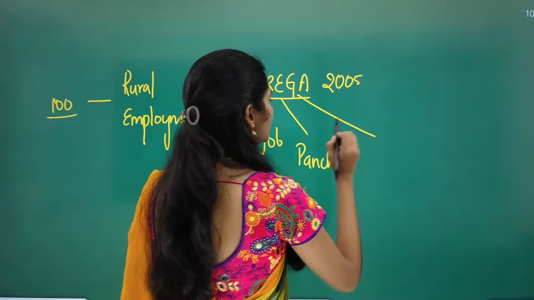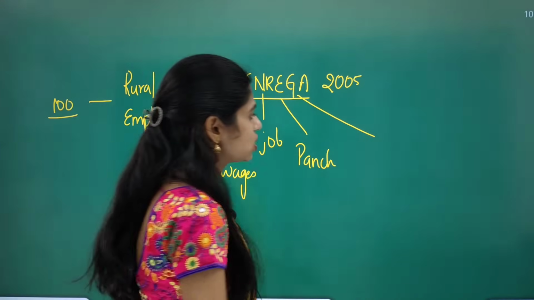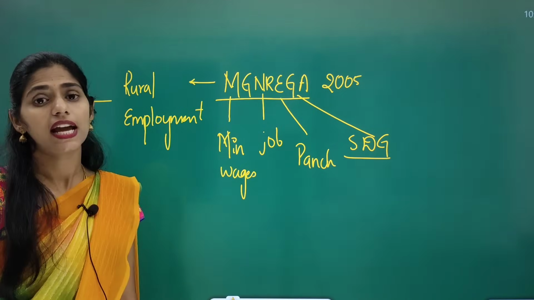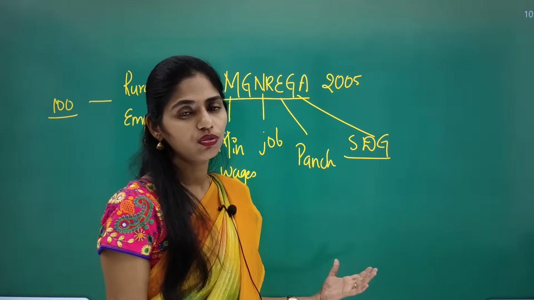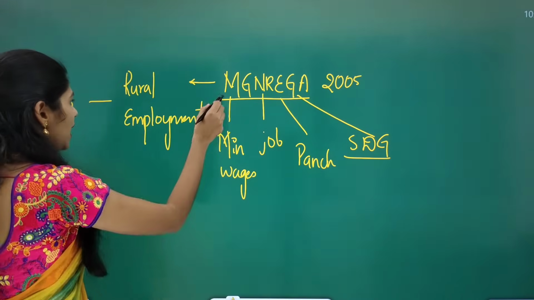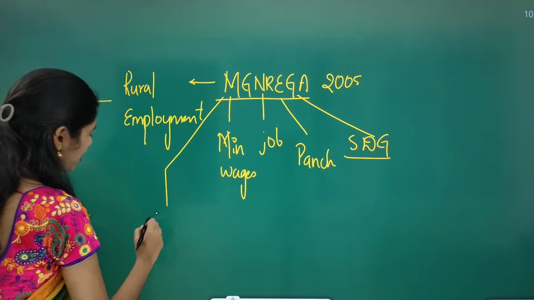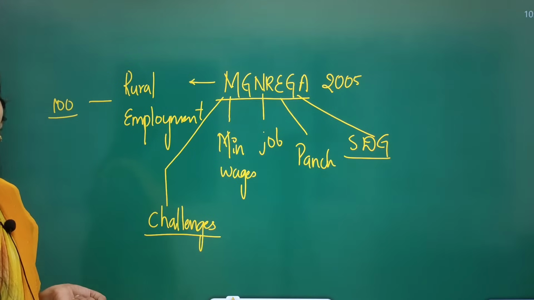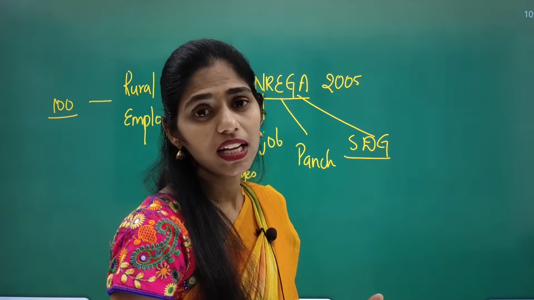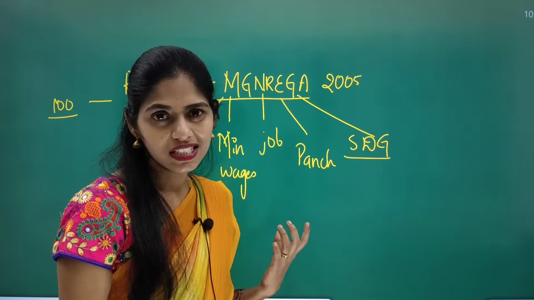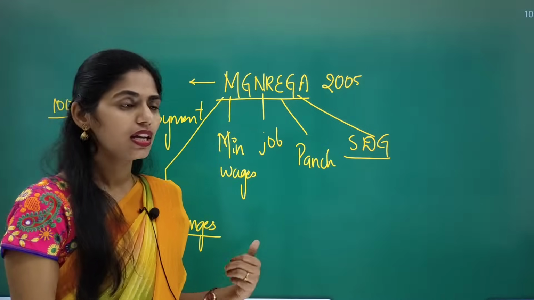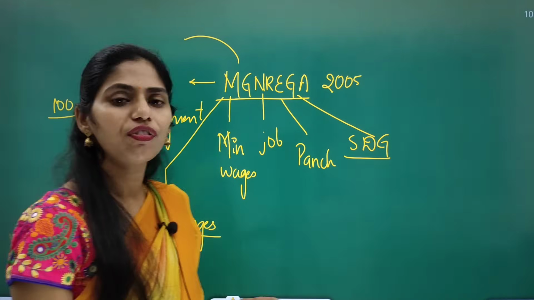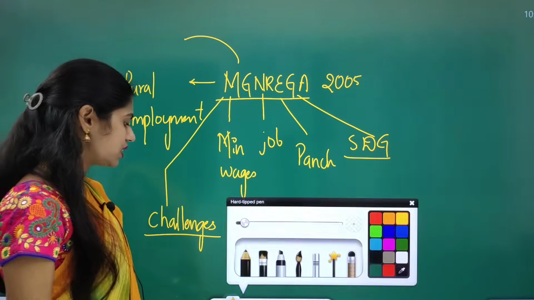And this MGNREGA scheme plays a very important role in achieving our sustainable development goals also. So you have to see which are those sustainable development goals and how we can achieve those by implementing this scheme. Especially, this scheme is highly in the news because of challenges. The government said we have to use technology for attendance, but in many rural areas there is no proper internet network, and that is one main drawback. And next, MGNREGA is in the news because of decreasing funds to this scheme.